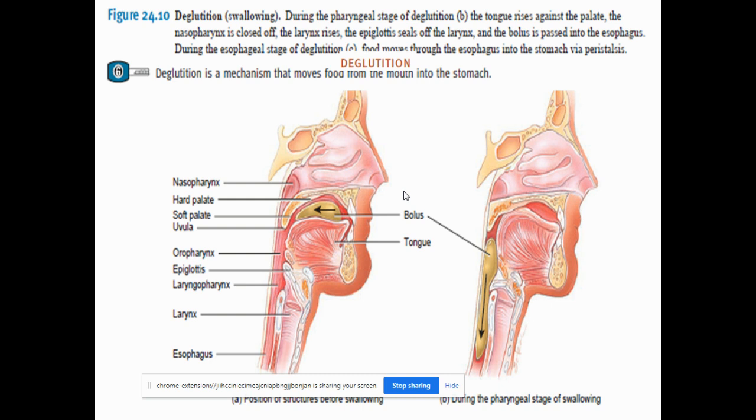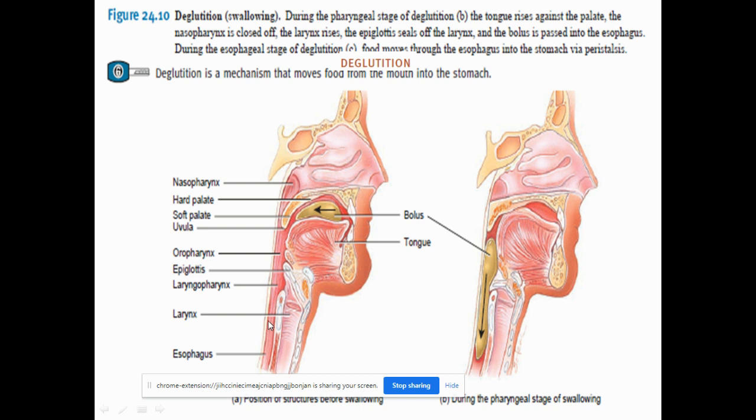The deglutition starts from the mouth. It is called milungirathu in Tamil, that action of swallowing. Swallowing takes place in three stages. The first one is the voluntary stage. The second one is the pharyngeal stage, what happens in the pharynx. The third one is the esophageal stage. So there are three stages of swallowing. What is the first one?